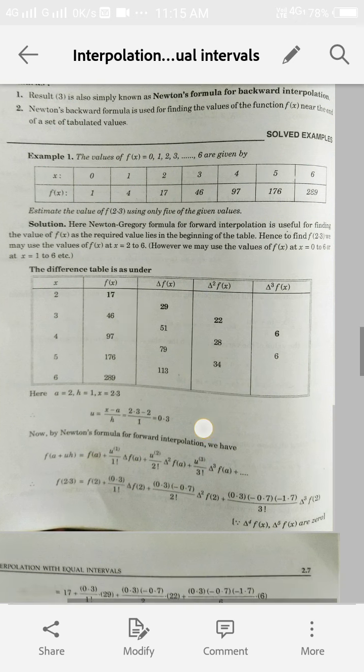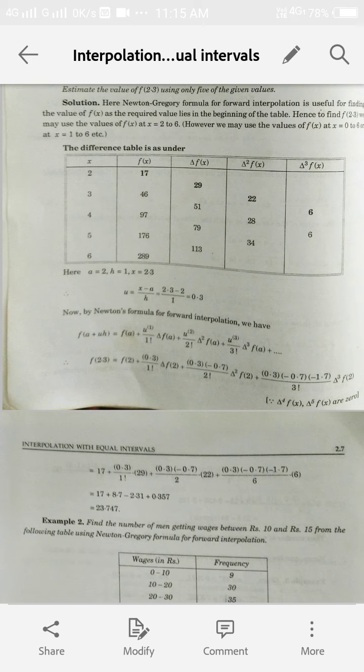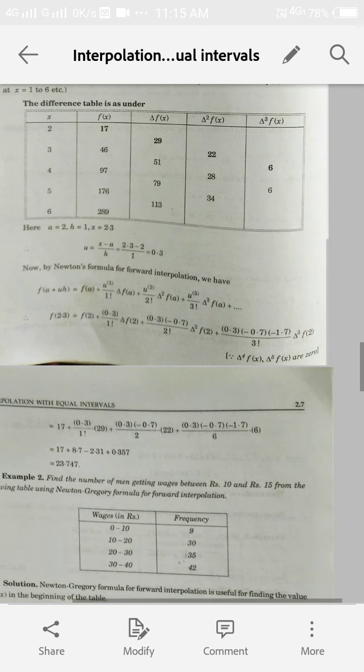Now write Newton's forward formula. Here we use u(1), u(2) meaning u into (u minus 1), and u(3) meaning u into (u minus 1) into (u minus 2). The value of u is known to us. Now fa, Δ²fa, Δ³fa are also to be taken from the table.